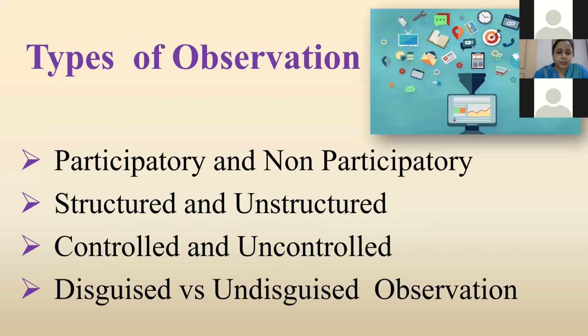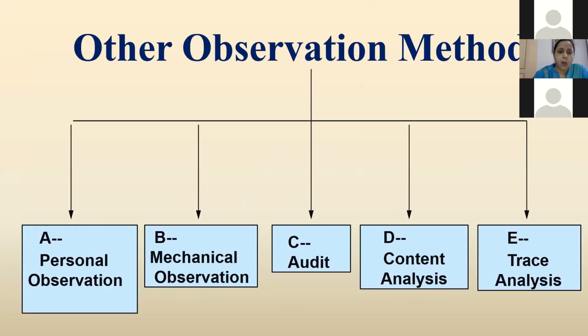Types of observation. We have four types of observation: participatory and non-participatory, structured and unstructured, controlled and uncontrolled, and disguised versus undisguised observations. Other observation methods are personal observation, mechanical observation, audit, content analysis, and trace analysis.